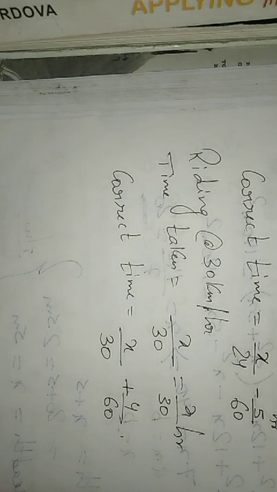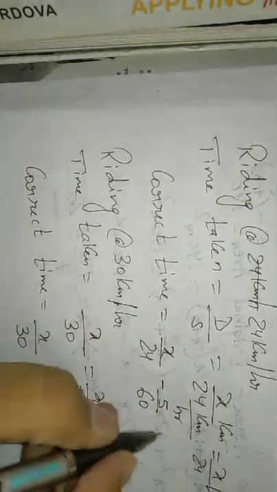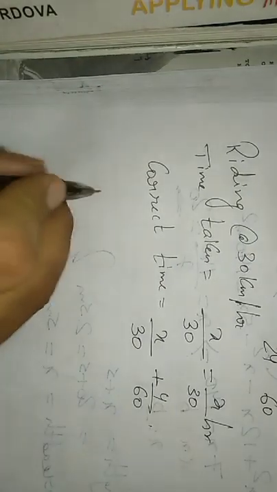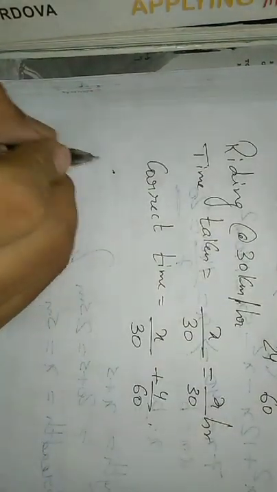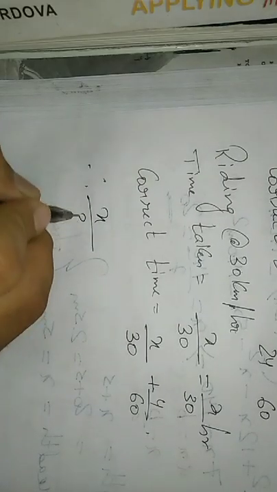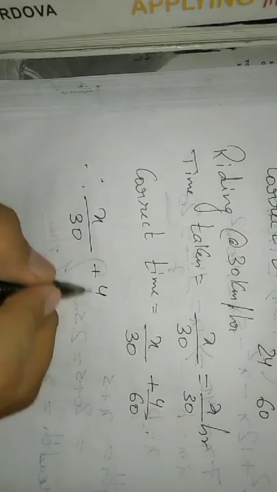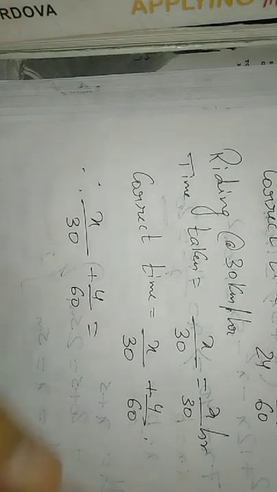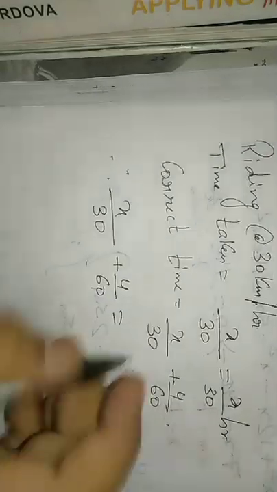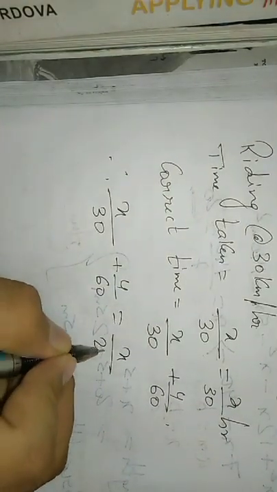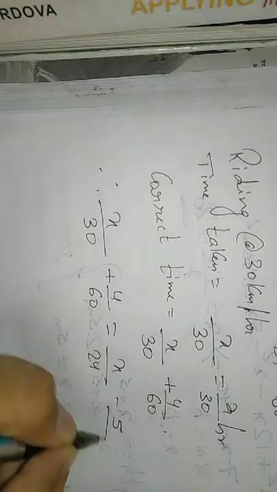Correct? So now, because these two timings are the same, therefore x by 30 plus 4 by 60 is equal to x by 24 minus 5 by 60.